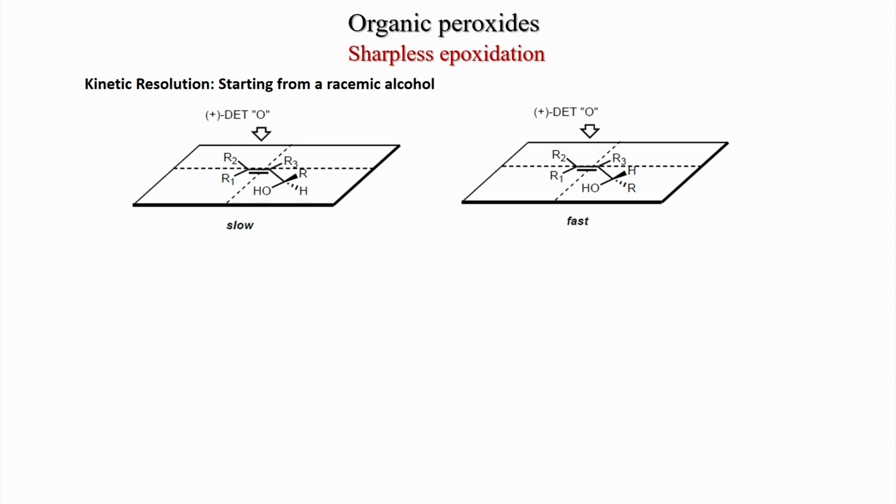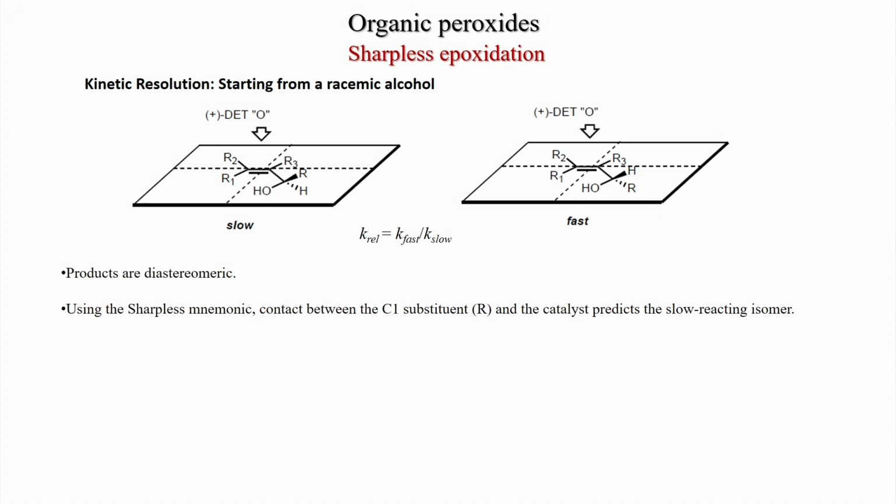So, these two alcohols are the racemic alcohol, because racemic means 50-50 present. So, 50%, that means this isomer will react much faster with DET and this will be much slower. So, this will be unreacted and this will give the chiral epoxide. And this rate, K relative, can be calculated by K fast divided by K slow.